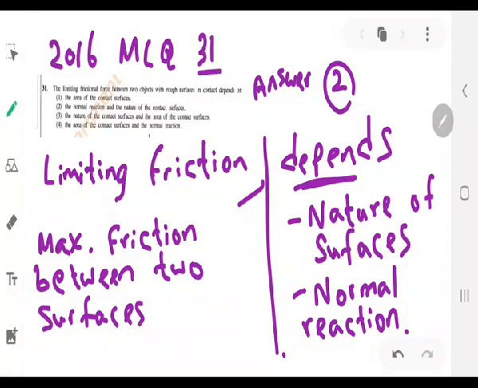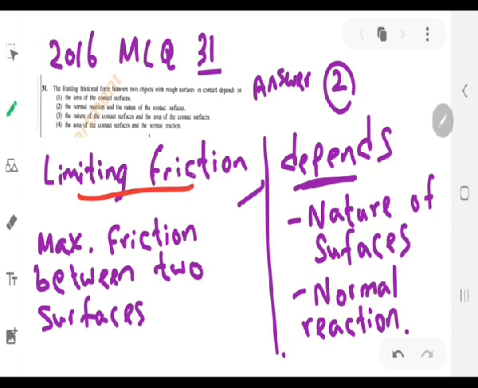Now, when you read the question, just try to identify the keywords that help you understand it and also take your brain to the appropriate unit in the book. In this case, there are two keywords in the question itself: limiting frictional force, or limiting friction, and depends. When we talk about limiting friction, we know that it is the maximum friction between two surfaces in contact with each other.